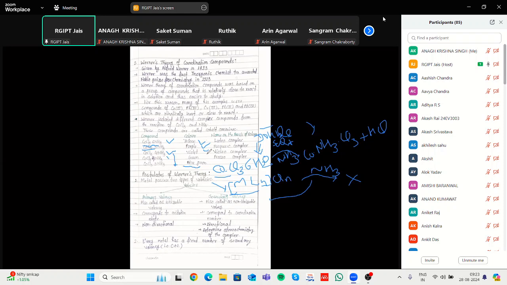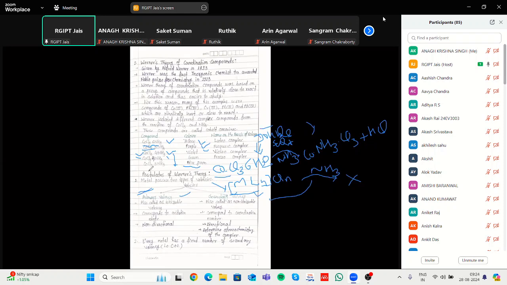That's why it depends upon the coordination number. In this case the coordination number is different, and in this case also, that's why two types of valencies arise. First is the primary valency, second is the secondary valency. According to this theory, these valencies explain whether the complex shows a different color or not.